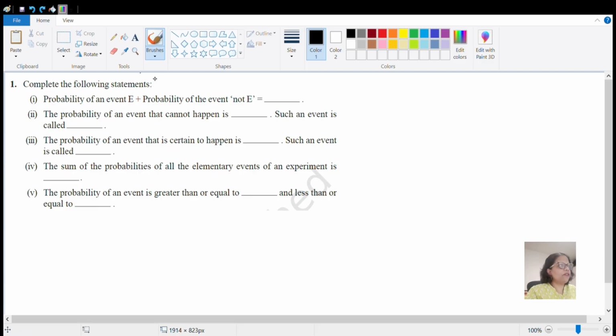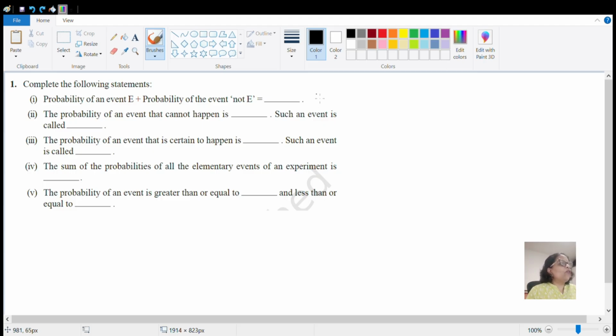You can see the first question here on the board, which says complete the following statement. That means it's a fill-in-the-blanks type of question. These questions can also come as MCQs, or as assertion and reason. You can get this question in many ways, and these are very typical questions that are repeatedly asked. So we'll do these questions very clearly.